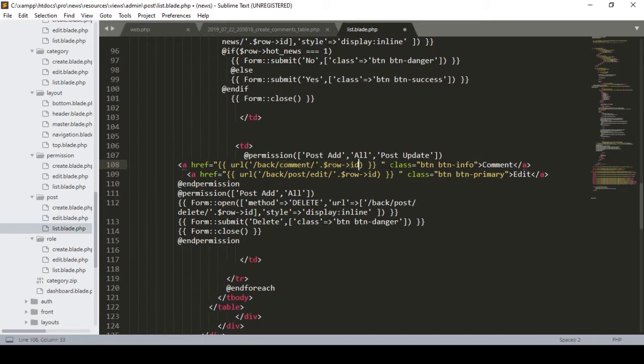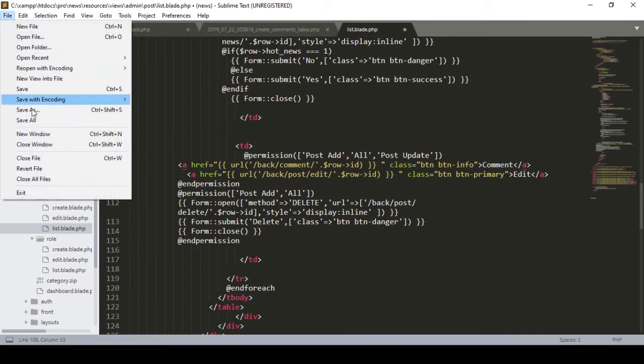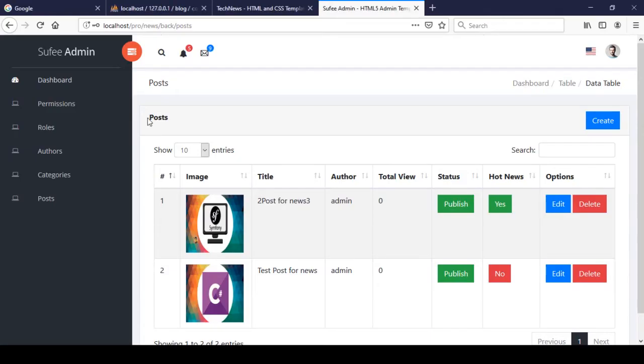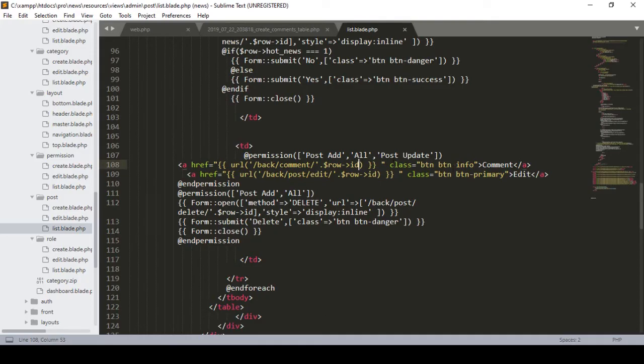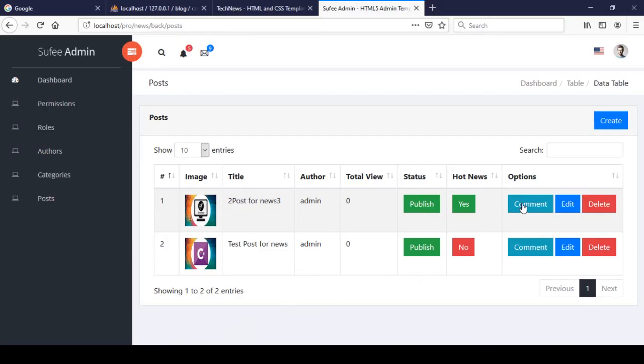So I just want to define it with the back and then the comment, and also we have to define that with the ID. And now if you click on save all, and refresh that page, you can see another option has been added in that position as comments. For the comments I defined btn info, which is one of the bootstrap classes, so you can see this button has a different color, a comment color.